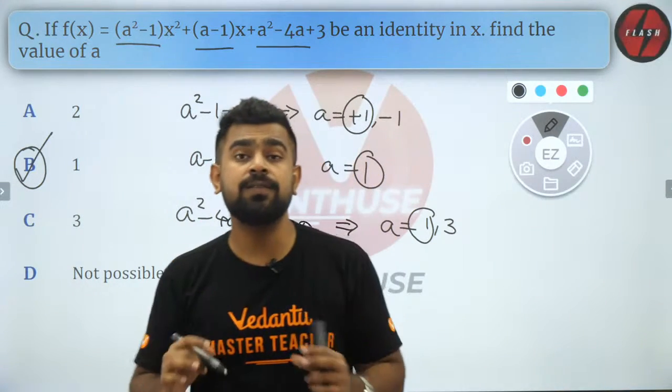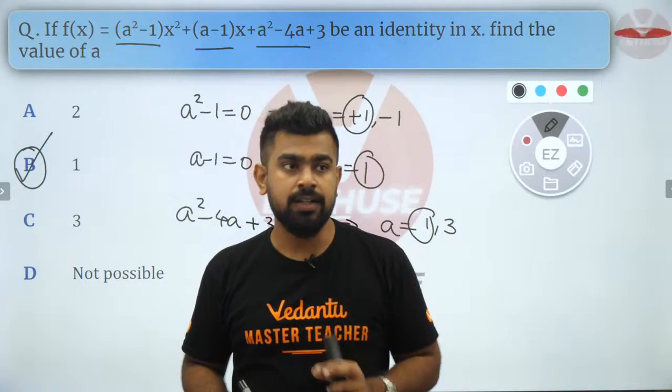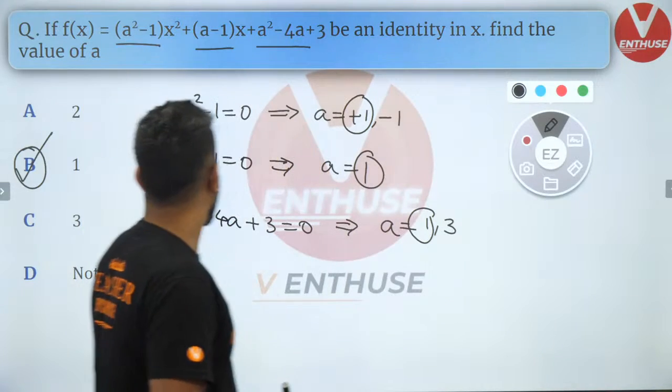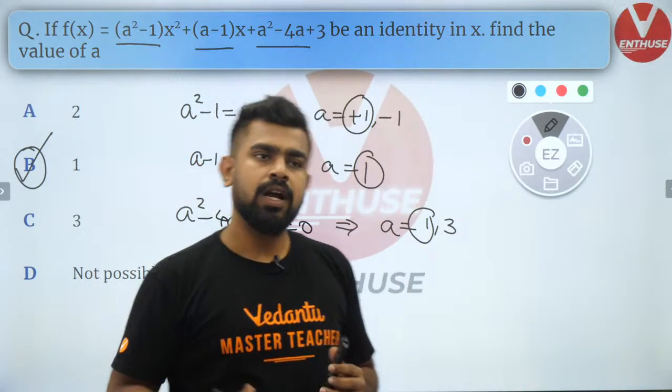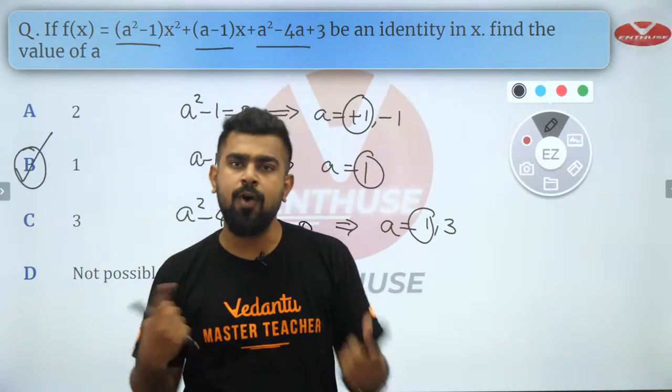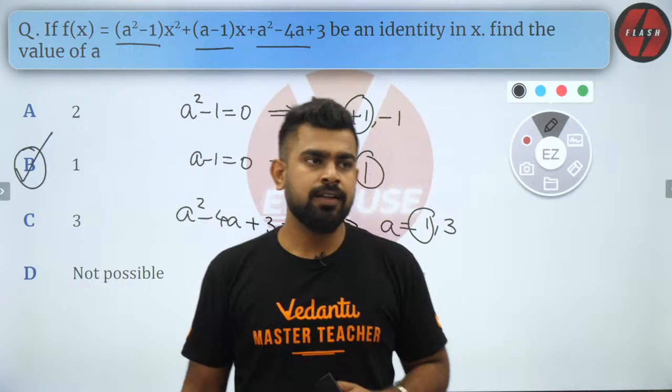We want all 3 of them to be 0 simultaneously. Got it? So that is why the answer is option B. Any doubts, guys? Are you all clear? So shall we move forward to the next question?